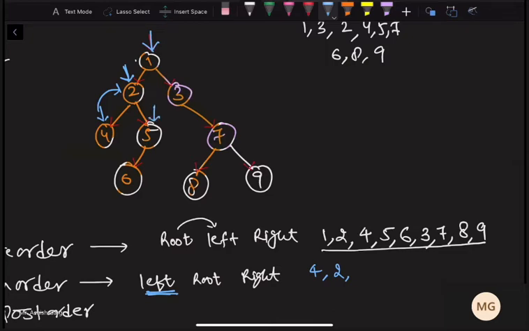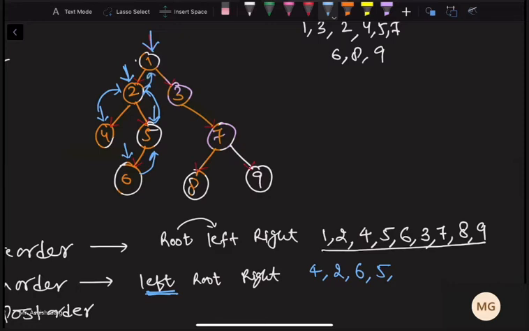Is 5 the leftmost one? No. We have more left to 5. So we come to 6. Then we have written 6 here. Then we go back to 5. Now left part of 5 is visited. Before going to the right part we have to write the root. So we have to write 5 here. Then do we have right part? No. Then we go back to 2. 2 is already visited. Then we go back to 1.